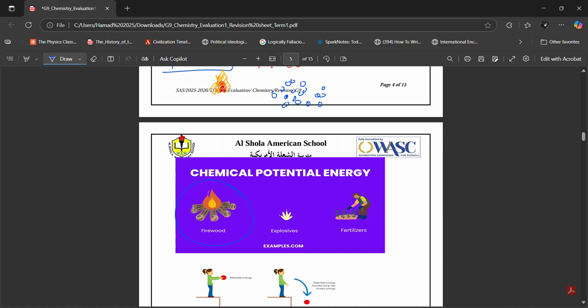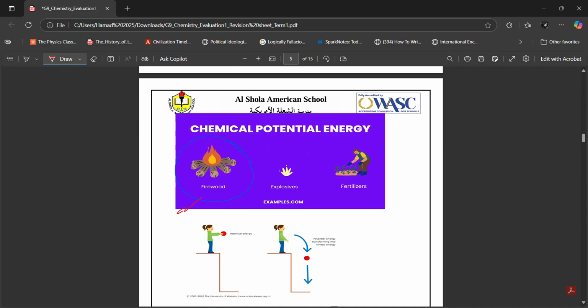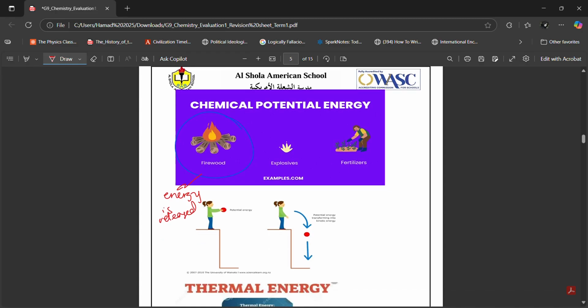Fire is the release of energy. So when you're burning wood, in this chemical process, the chemical potential energy is released. Same thing in explosives, Ibrahim. In the chemical reaction in explosives, chemical potential energy is released.